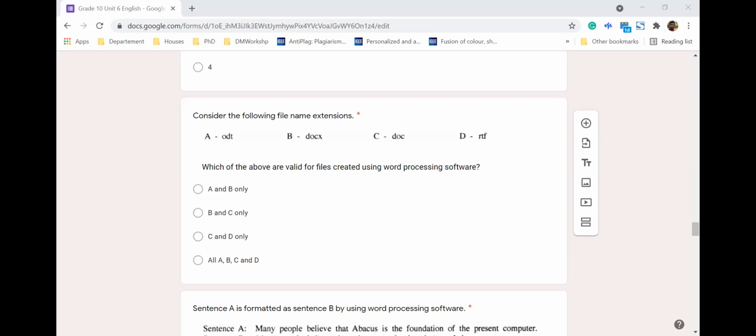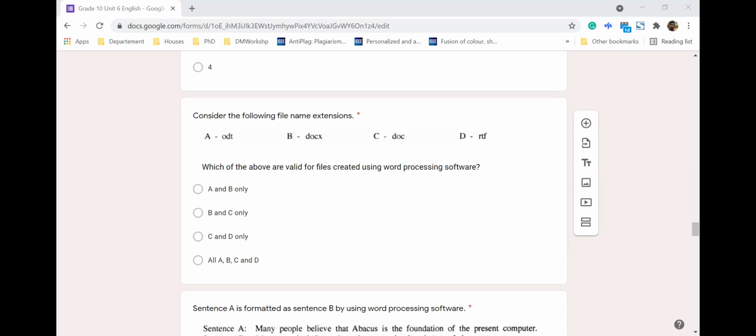C, it's DOC. DOC means the previous version. Before, I think, 2007, we had the DOC version, and the newest version is DOCX. And the last one is RTF. RTF is also a word processing type, and we call it a rich text file.